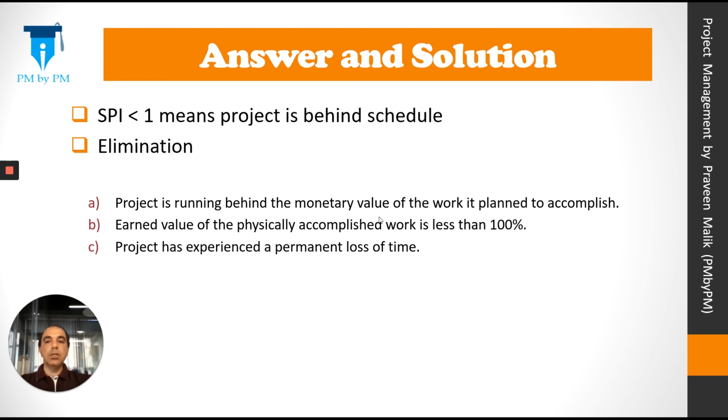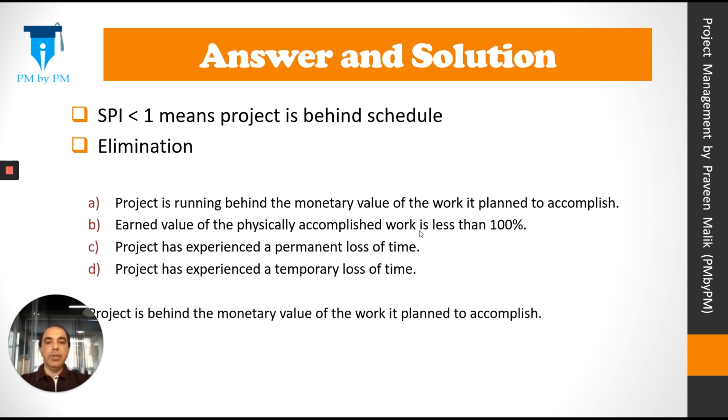Option C was project has experienced a permanent loss of time. And option D was project has experienced a temporary loss of time. Again, an SPI less than 1 doesn't tell us if the project has experienced permanent loss or temporary loss. So the correct answer is project is behind the monetary value of the work it planned to accomplish.